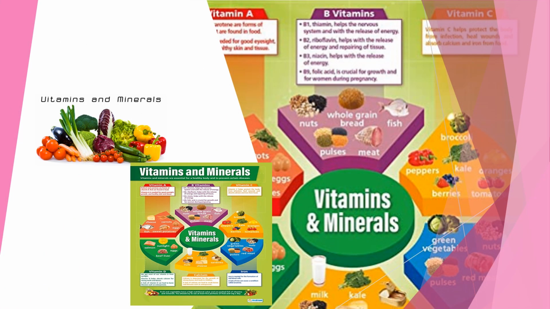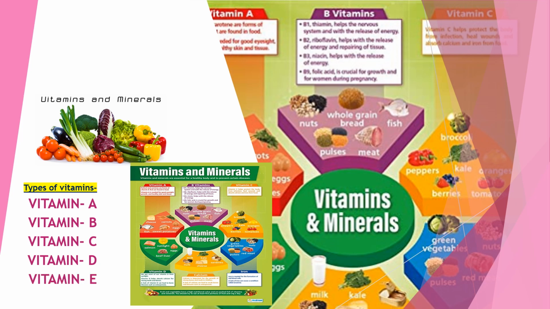So here we will study about vitamins and minerals, about the different types of vitamins. There are mainly 6 types of vitamins. The first is vitamin A, vitamin B, vitamin C, vitamin D, vitamin E, and vitamin K. Now vitamin B is a complex vitamin, that's why it is known as vitamin B complex.